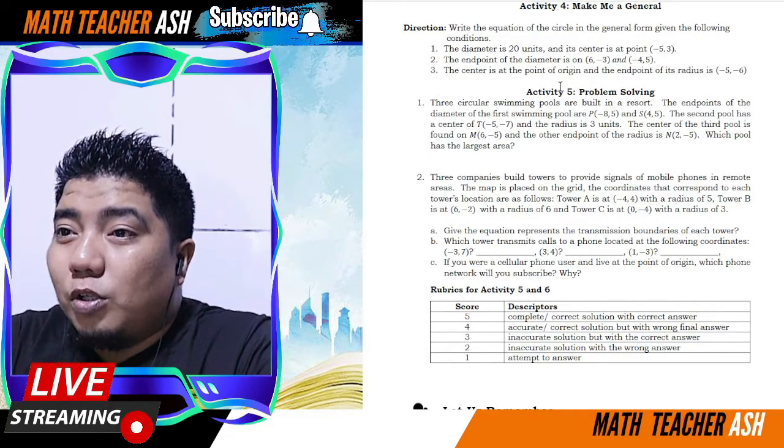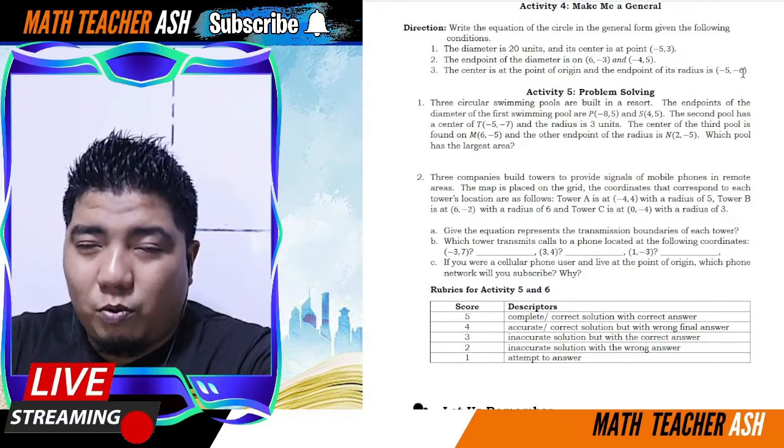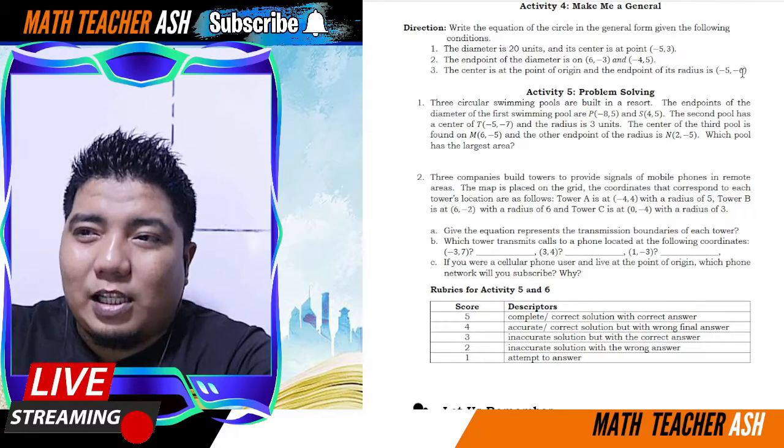Okay, the center at the point of origin at the end point. Okay, so point of origin 0, 0, end point is negative 5, 6. So kunin nyo ang radius doon. Okay, by using the distance formula.